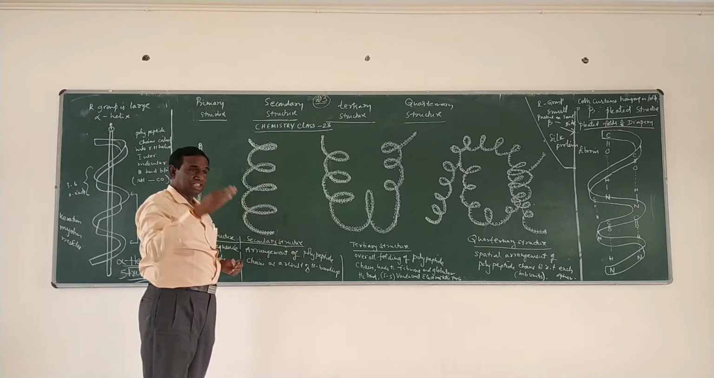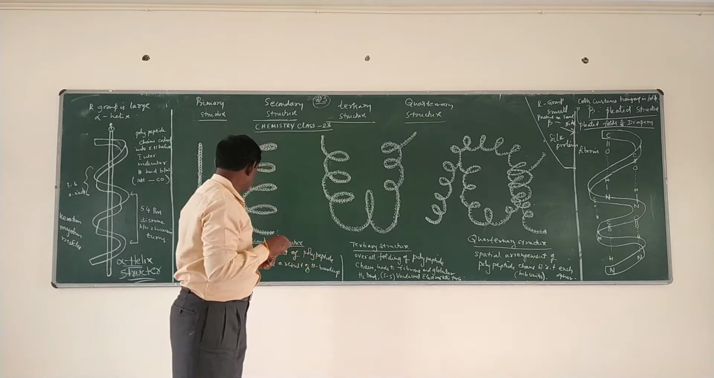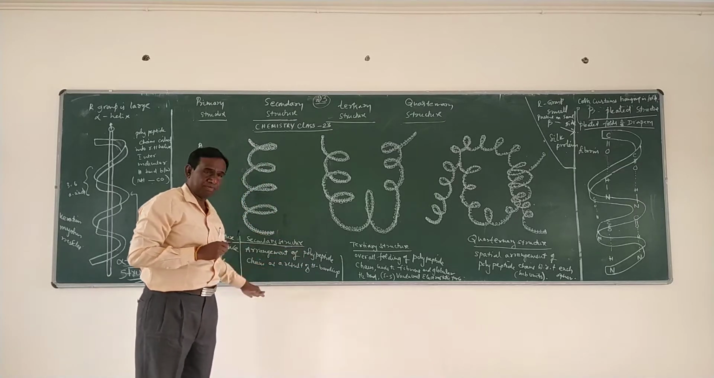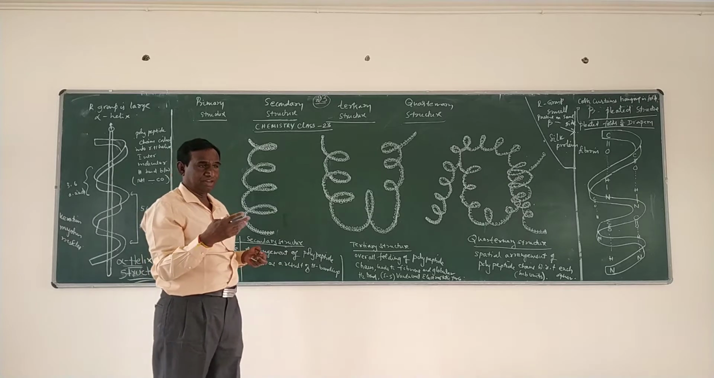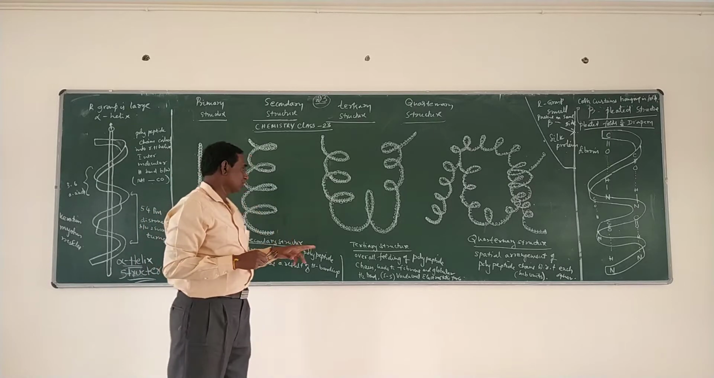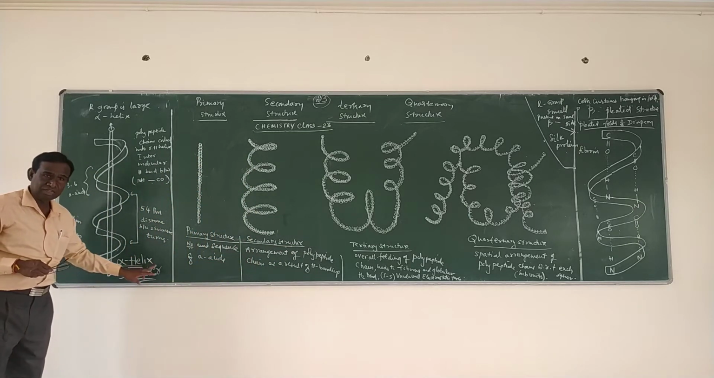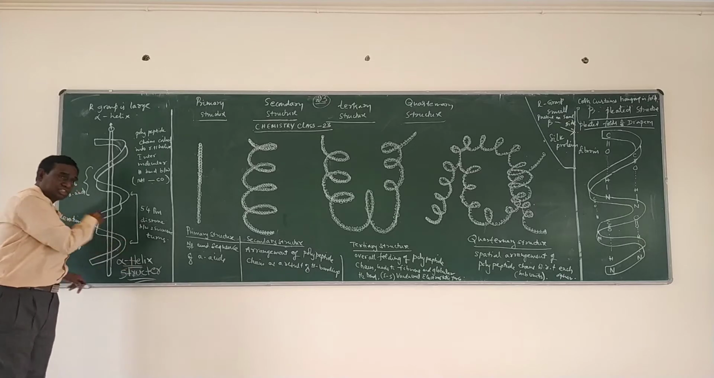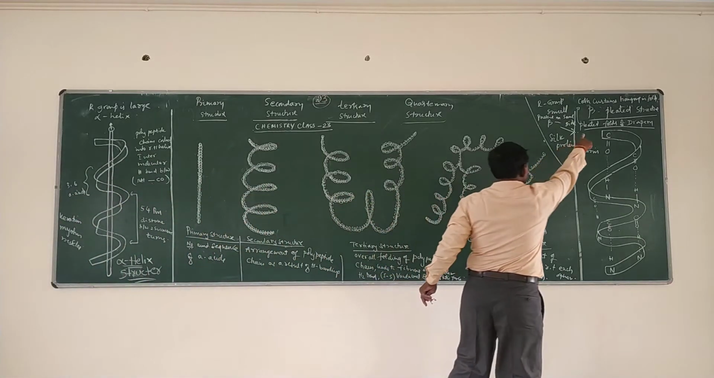This arrangement of polypeptide chains in the secondary structure is of two types. It may be classified into two types. The first one is called the alpha helical structure, and the second one is called the beta pleated structure.